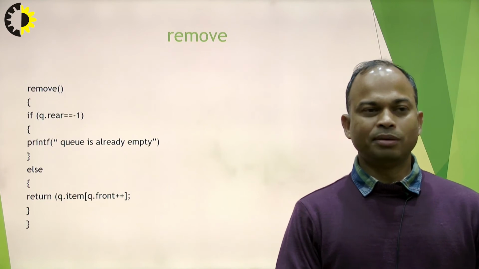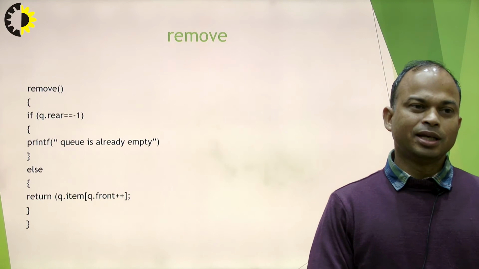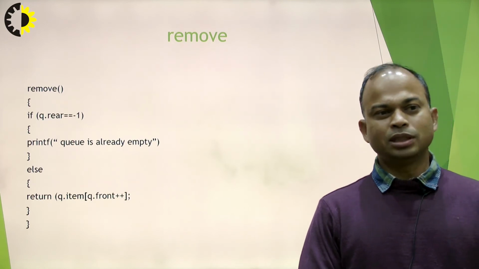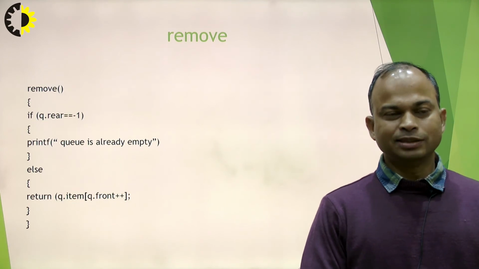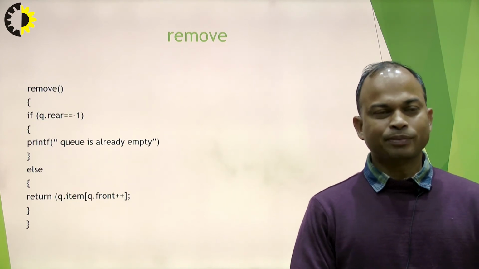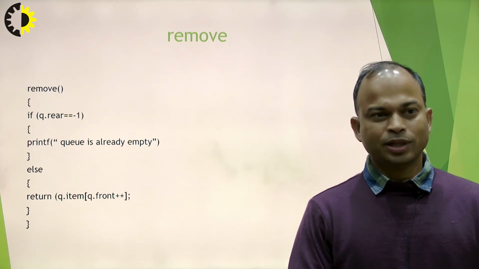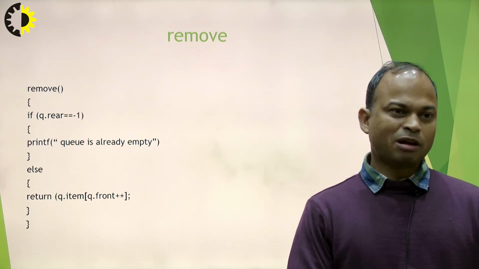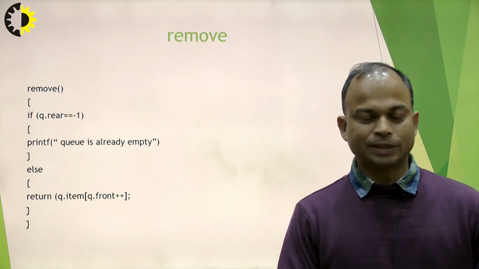And if Q is not empty, then we can delete the item. And as we have pointed out, we have to increase front plus 1, front is increased by 1 if we are performing the remove operation. So in this way we have performed the remove operation from the Q data structure.